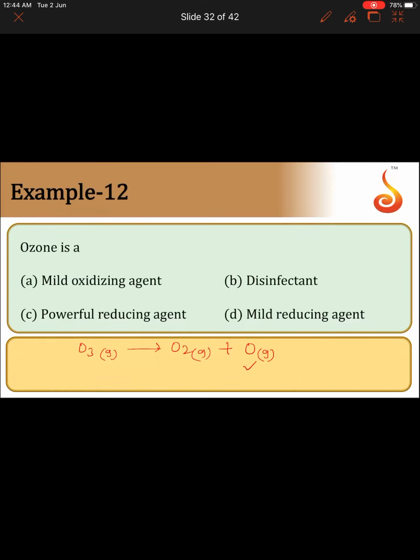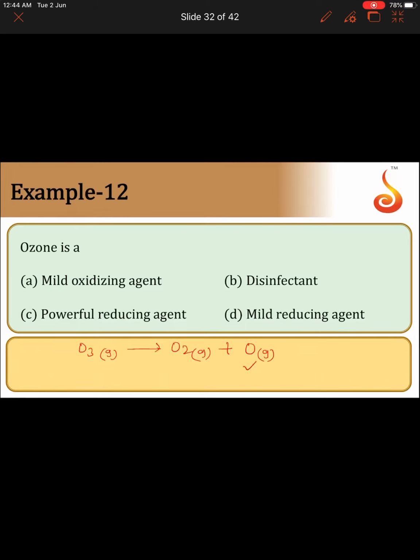So O3 is a powerful oxidizing agent next to F2, but stronger than dioxygen. The reason is that ozone has a higher energy content than dioxygen and hence decomposes to give dioxygen and atomic oxygen. This atomic oxygen which is liberated brings about the oxidation.